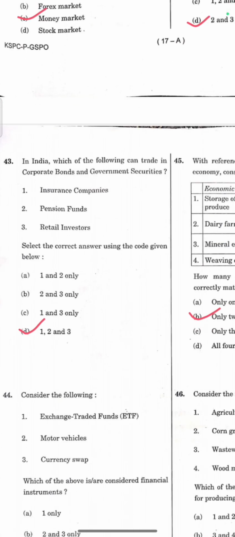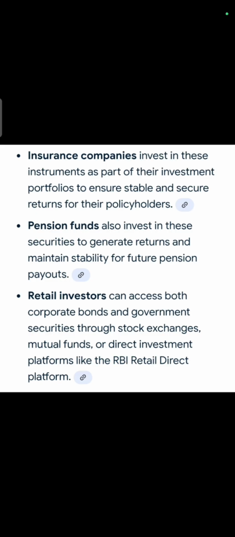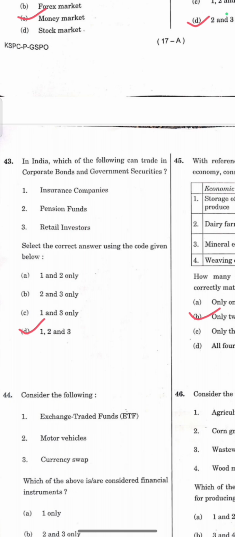Moving to question number 43. In India, which of the following can trade in corporate bonds and government securities? We see here, insurance companies invest in these instruments as part of their investment portfolios for ensuring stable and secure returns for their policyholders. Pension funds also invest here for generating returns. Retail investors like us can access both corporate bonds and government securities through stock exchanges, mutual funds, or direct investment platforms. Correct option for this is option D, 1, 2 and 3.